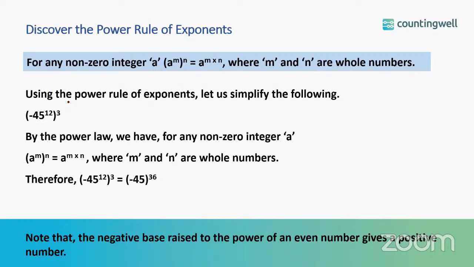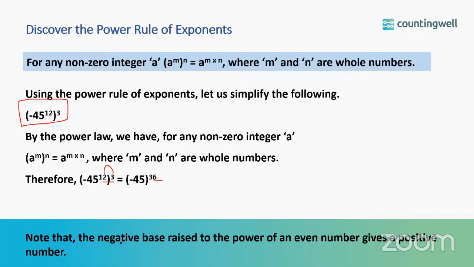Let us see one more example. Let us simplify this power. By the power law, what we can say? (-45)^12 to the power 3. We are just going to multiply 12 and 3. So we have 36. So -45 raised to 36.